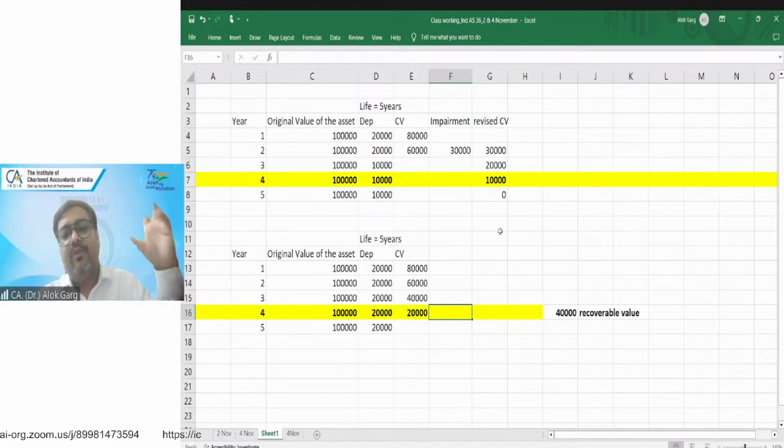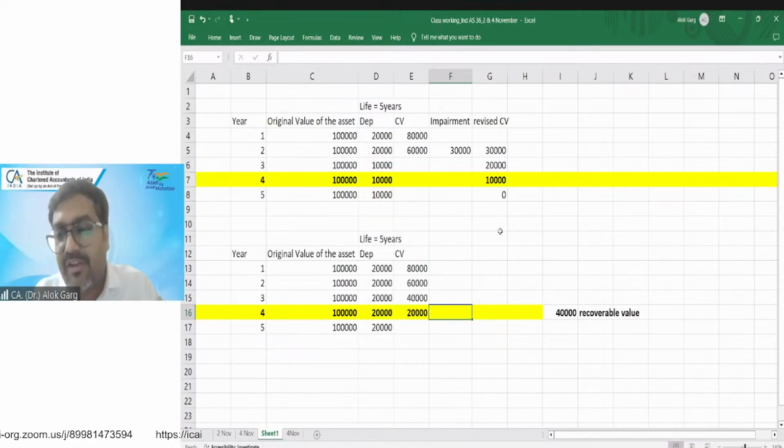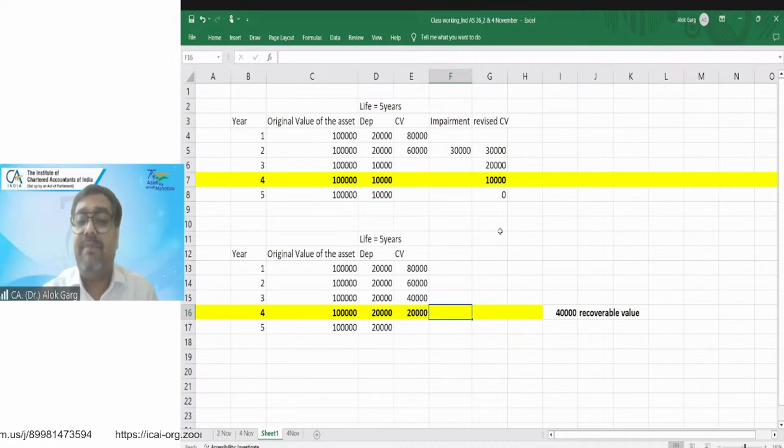If the asset had never been impaired, whatever the carrying value would have been, up to that extent you can reverse the impairment. Why has the standard given this restriction? Because you have done the impairment in the second year. Now it is year number 4. You have used this asset. There was a depreciation element, right? If this impairment had never been there, of course your WDV is 20,000, not 40,000. And this is how the standard has given a conservative restriction, that you cannot go beyond what would have been your carrying value going by the original amount, right?